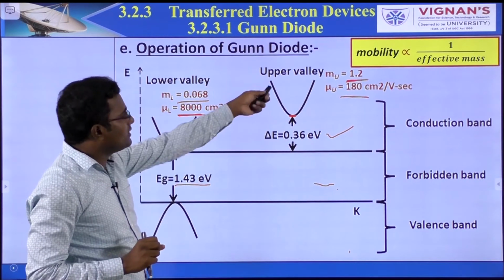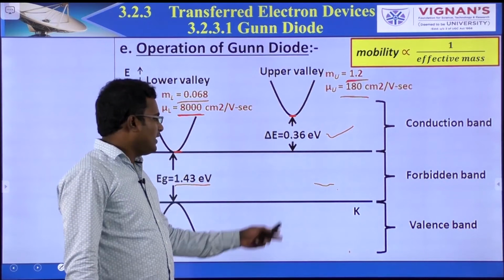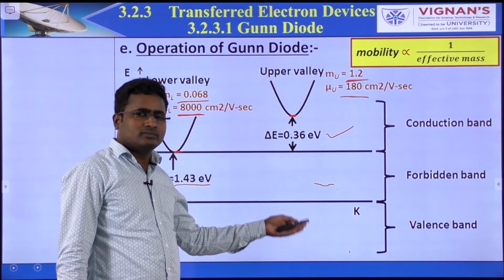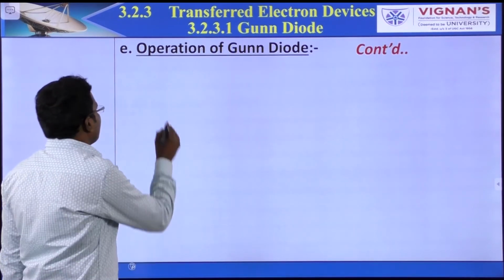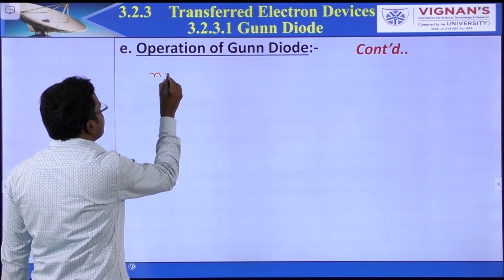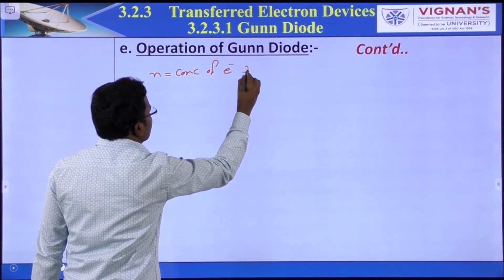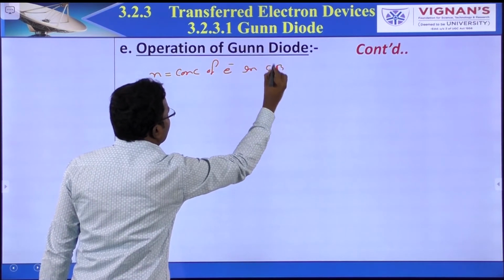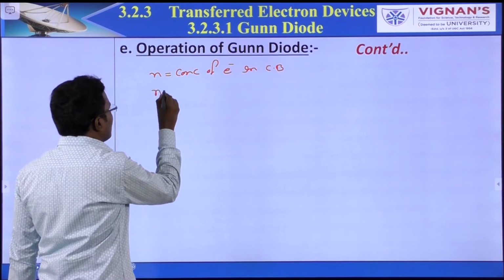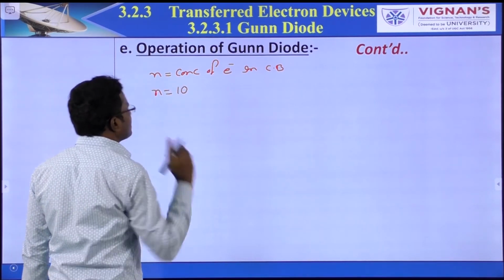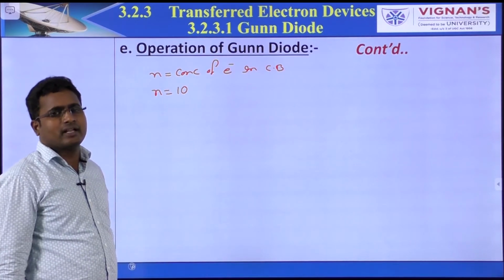Valency band has electrons. Just for understanding, let's say N is the concentration of electrons in the conduction band, and let's say N is equal to 10.